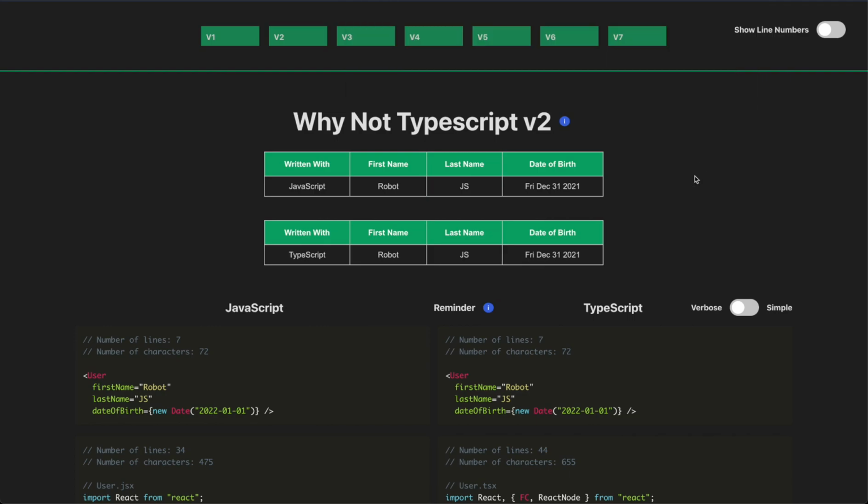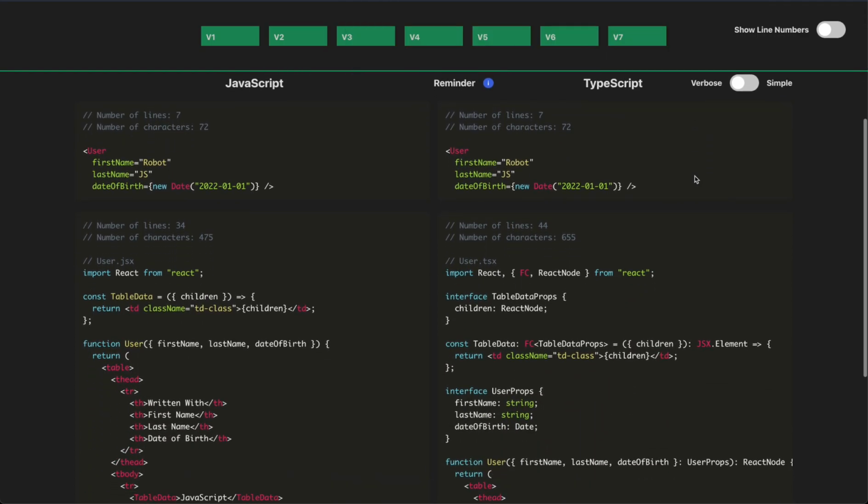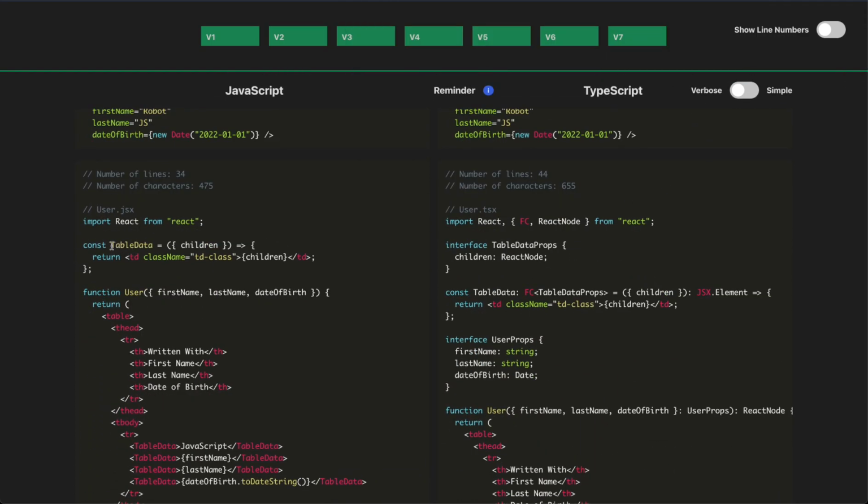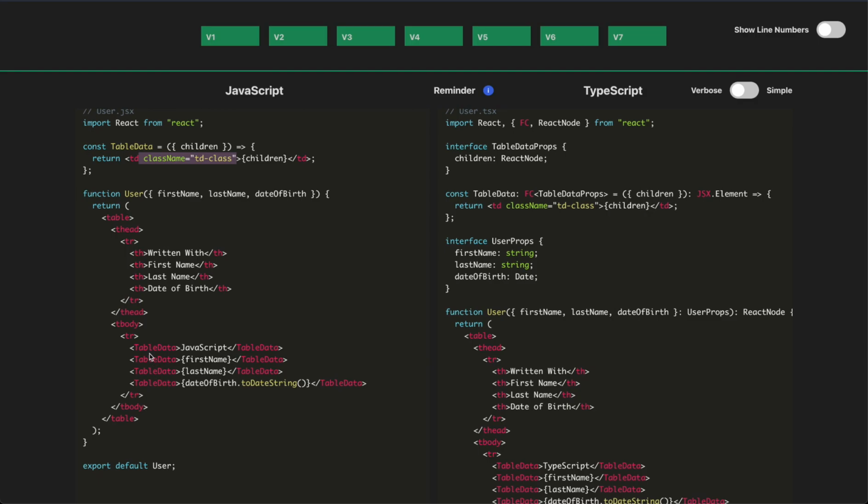So if we scroll down here, we can see that in both examples, we have a new component called table data. The table data component takes children and renders them in a TD element. The element takes a class name td-class. So we don't have to put class name td-class multiple times. And you notice that we just go down below and we change the TD to be table data.